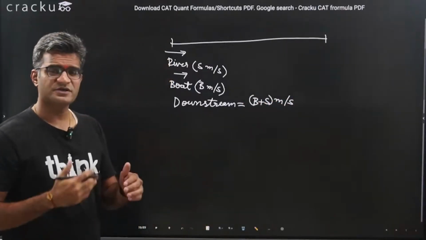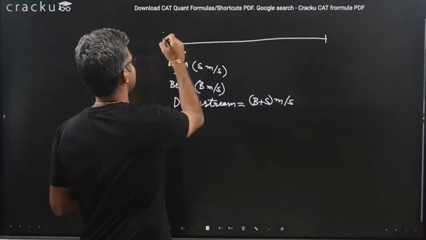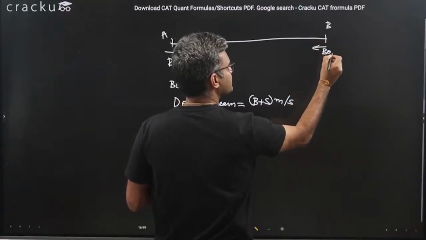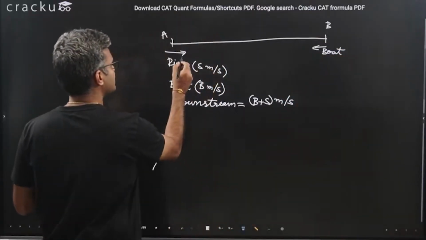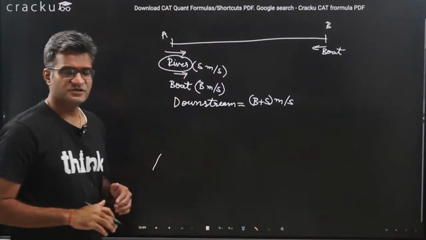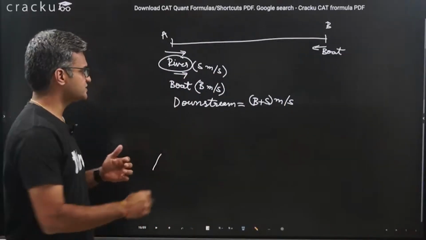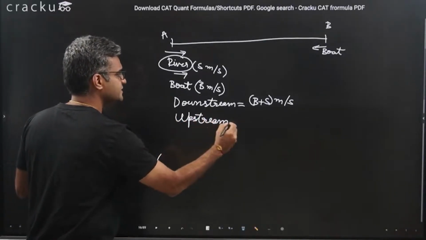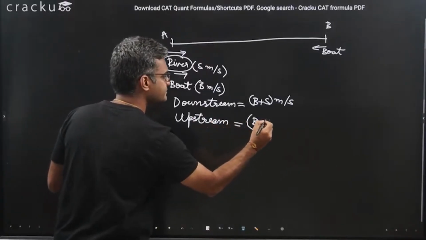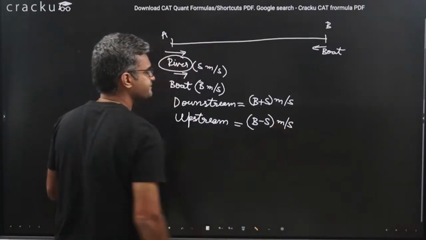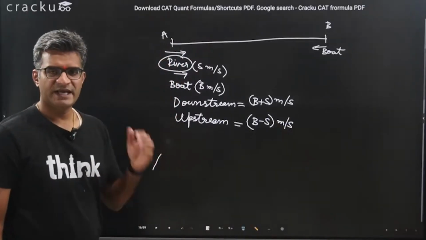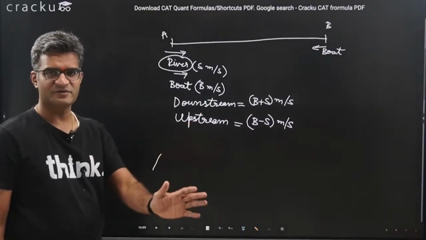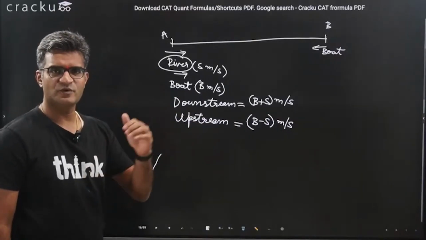But suppose the boat is going in the opposite direction of the river. That is, suppose this is A and this is B. After going to B, suppose the boat is coming back to A. The river is going in one direction. The boat is coming in the opposite direction. So now the river is actually blocking the boat. So the speed of the boat when it is traveling in the opposite direction is called the speed upstream. This will be b minus s meter per second. This is basically something that is understood as far as CAT is concerned. When somebody says downstream, it is the speed of the river plus the speed of the boat. When somebody says upstream, it is speed of the boat minus speed of the river.